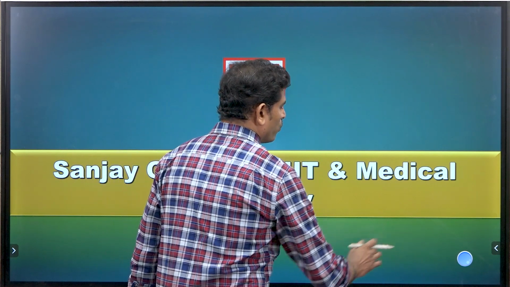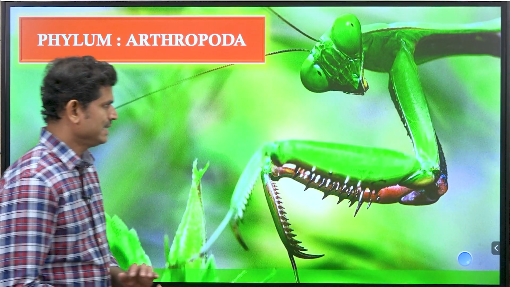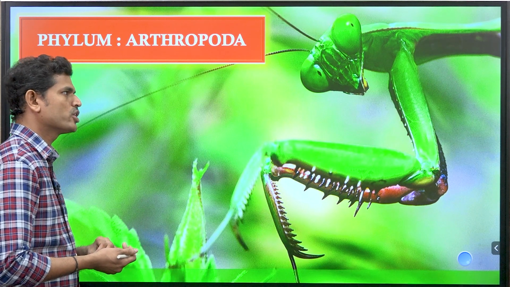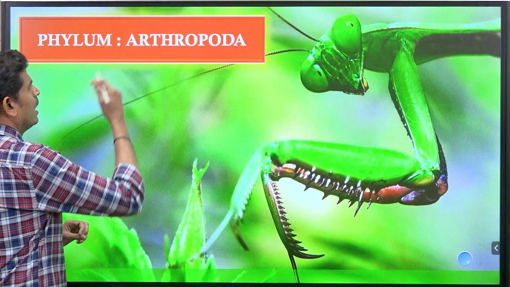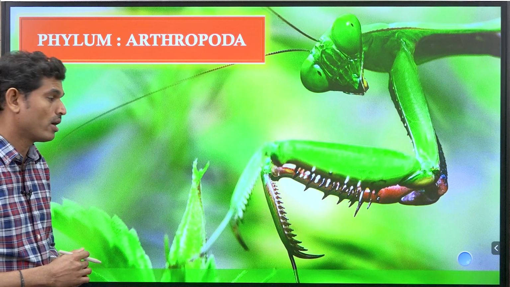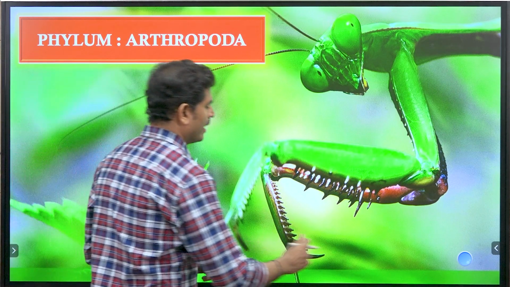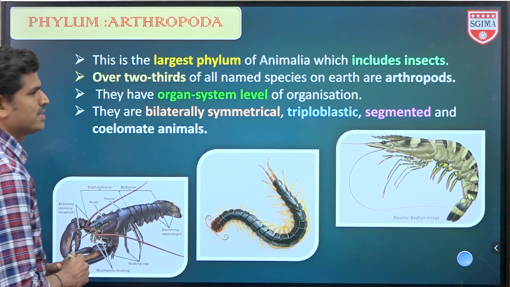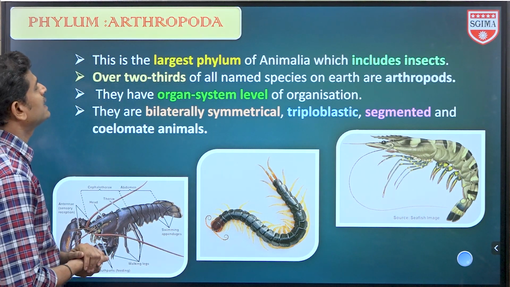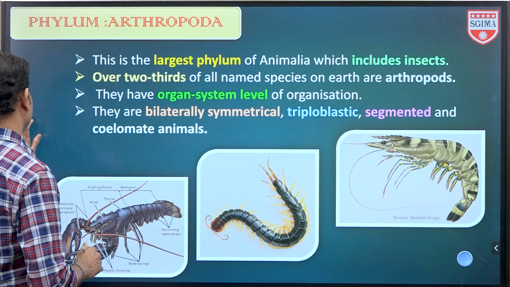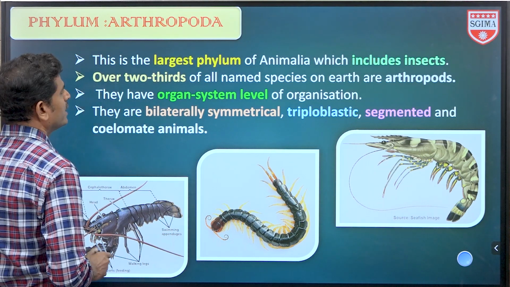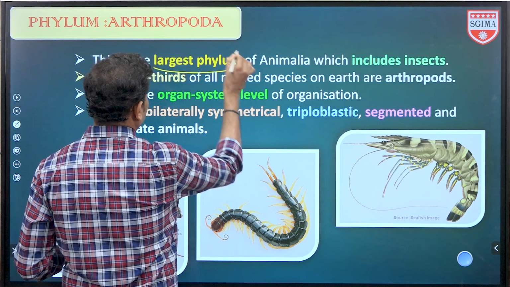So today we are going to discuss one of the major phyla, the largest phylum, that is Arthropoda. This is the largest phylum in the entire animal kingdom. Okay, let us see what points are given here. First point, this is the largest phylum. Yes, as we know, this is the largest phylum in the entire animal kingdom.